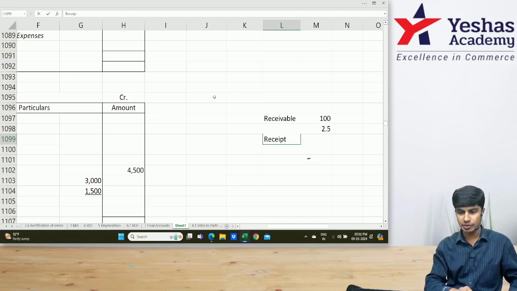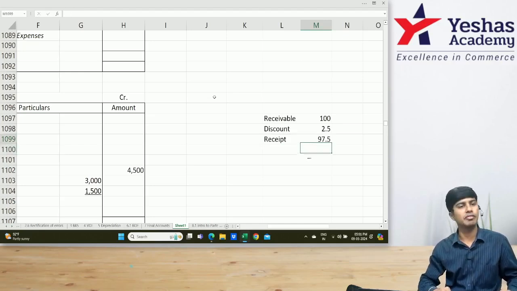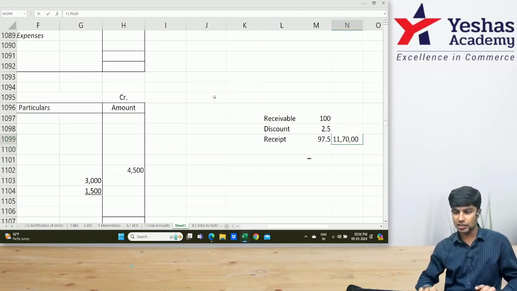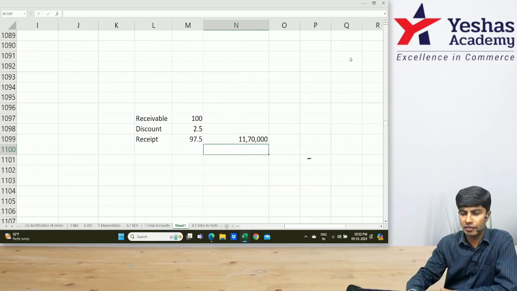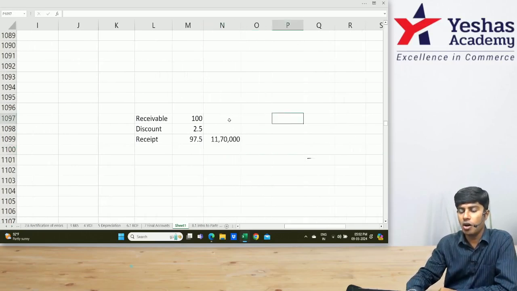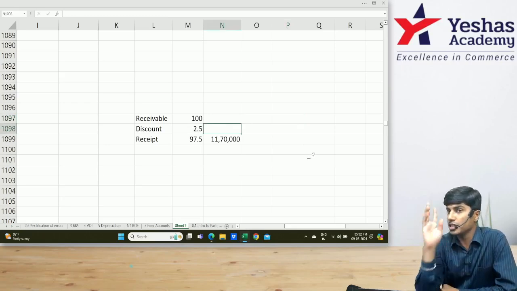Receipt is 97.5. So 11,70,000 is 97.5. How much is the discount amount? In the earlier questions, they had told the amount. Here they have not given it. You should find it.